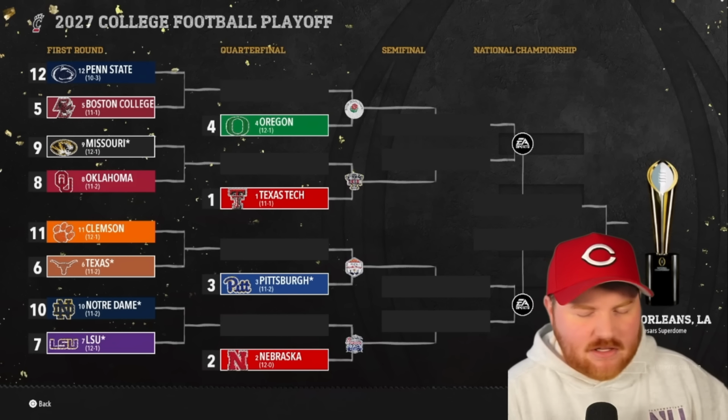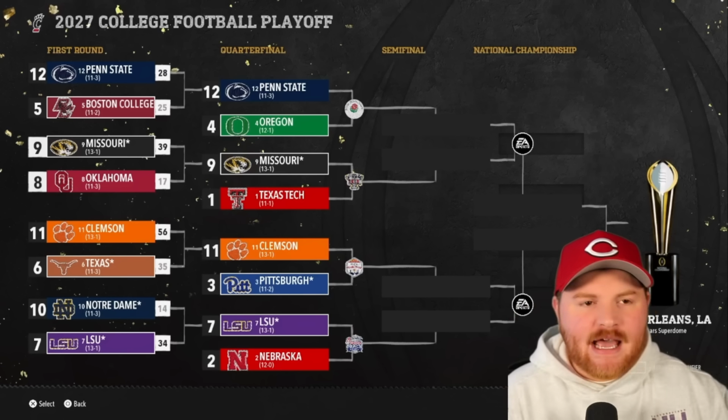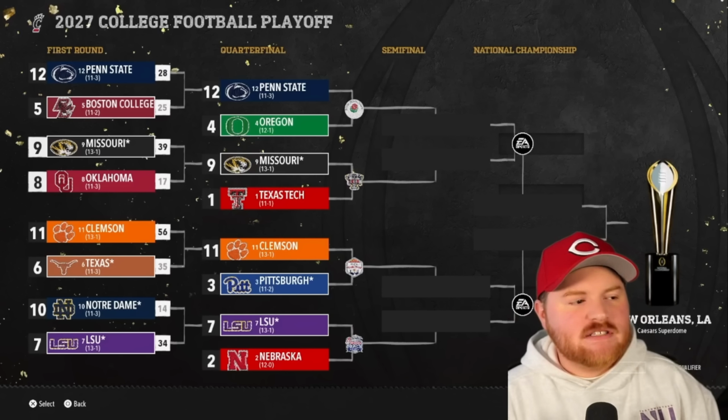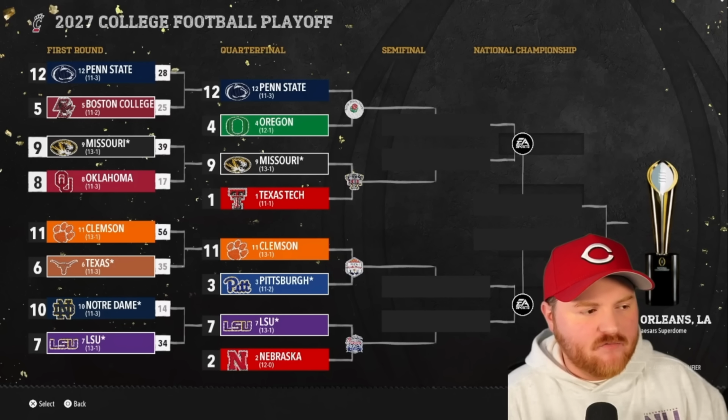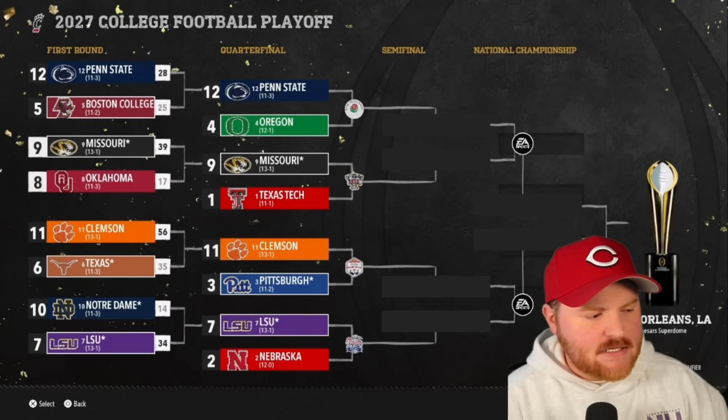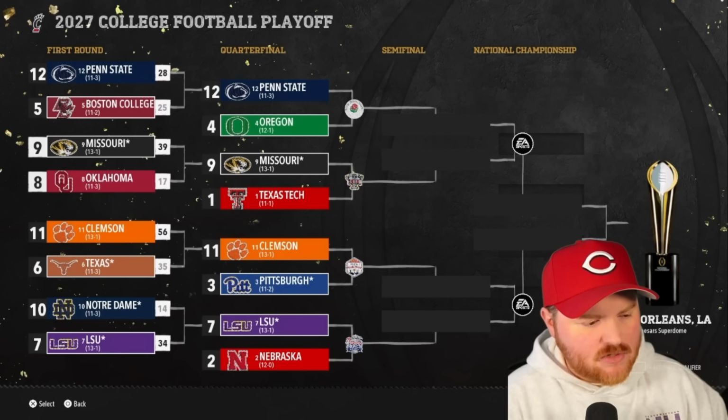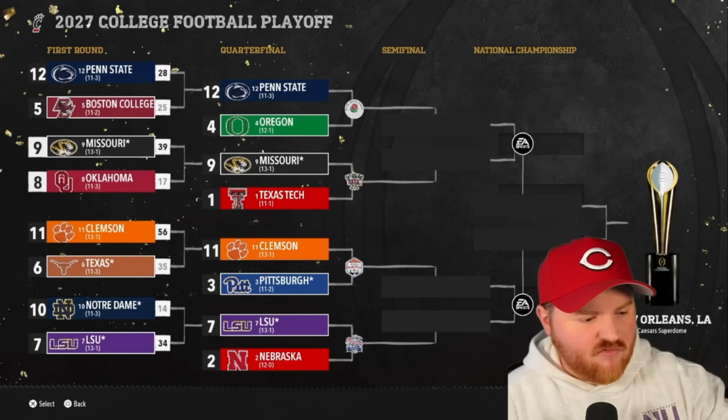Okay, let's see what the first round looks like. Holy shit. We do get the 95 Rose Bowl rematch as Penn State wins their conference matchup in the first round by 3 over Boston College. It's interesting because I don't think either of those teams, Pitt was also in from that conference. So 3 from the Northeast Conference, and Pitt was the winner.